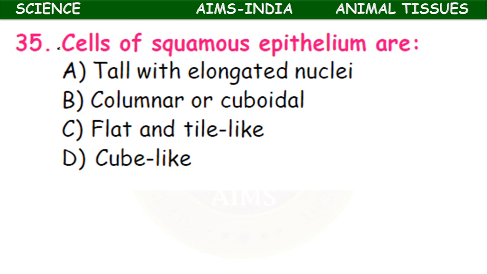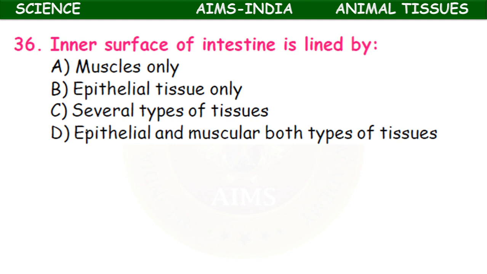The cells of squamous epithelium are tall with elongated nuclei, columnar or cuboidal, flat and tile-like, or cube-like. So they are flat and tile-like. Squamous means flat, always remember. The cells of squamous epithelium are flat and tile-like. If they are present in one layer, then it is called a simple squamous epithelium.